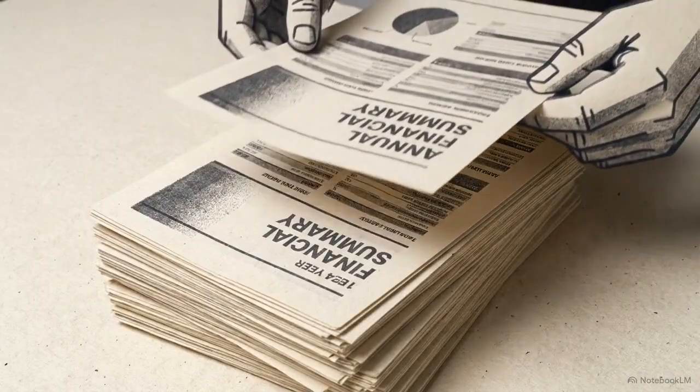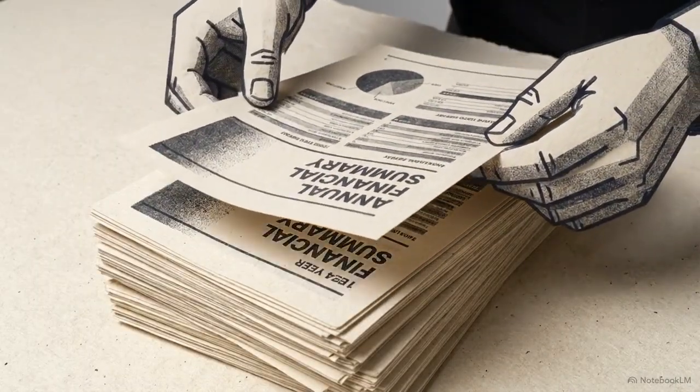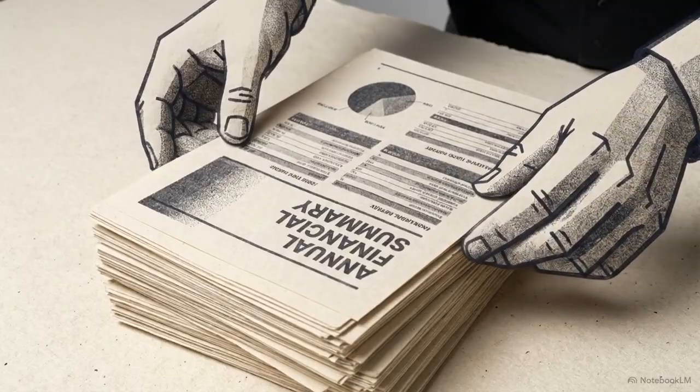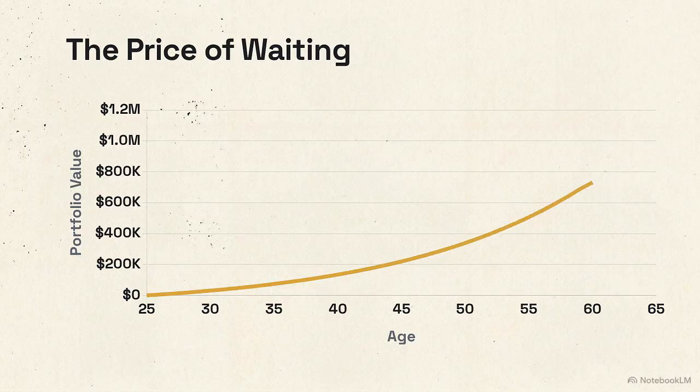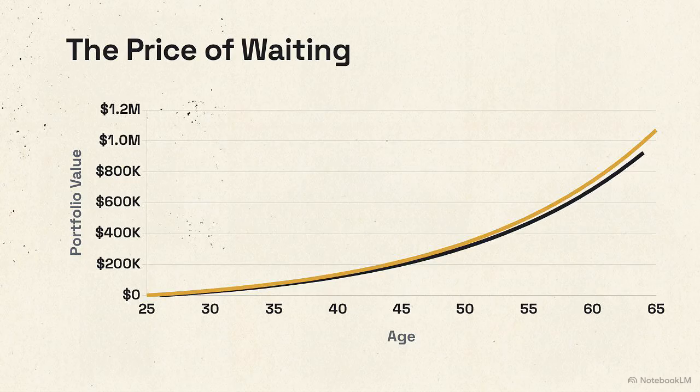Most people experience procrastination as one more year, repeated, but even a short delay has an aggregate cost. This graph tracks the growth of investing $400 a month until retirement at age 65. If you start at age 25, you finish with over $1 million. Waiting until age 26 to start investing the exact same monthly amount reduces that final total by roughly $75,000.